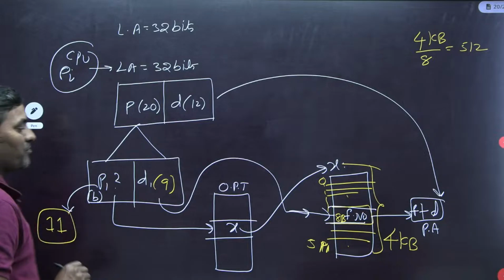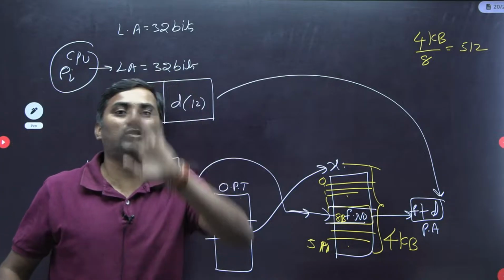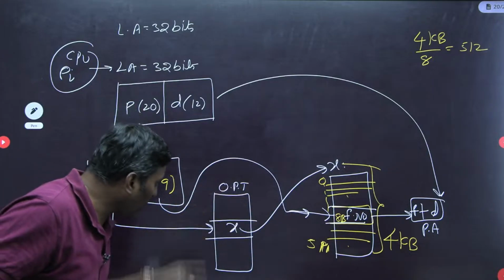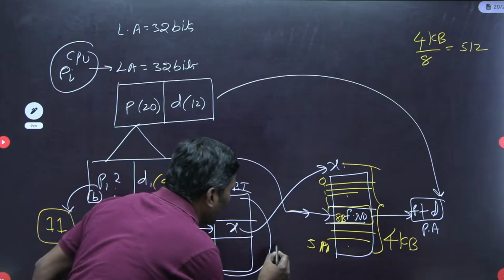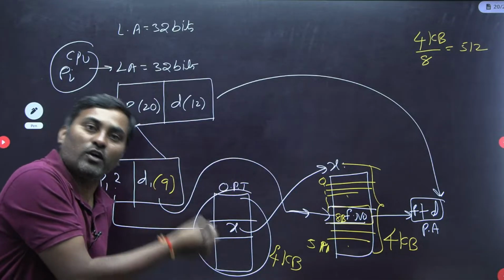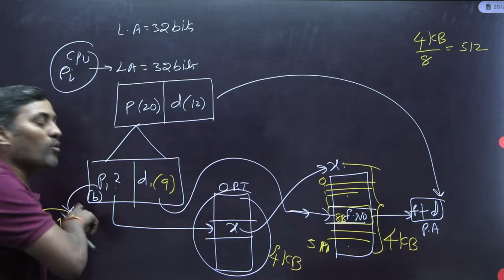But you can get a doubt: sir, if 8 bytes is the entry size here, and you take 8 bytes here also, the total page size is again 4 KB only. Sir, 4 KB divided by 8 bytes gives 512, so it should be 9 bits only. How 11, sir?